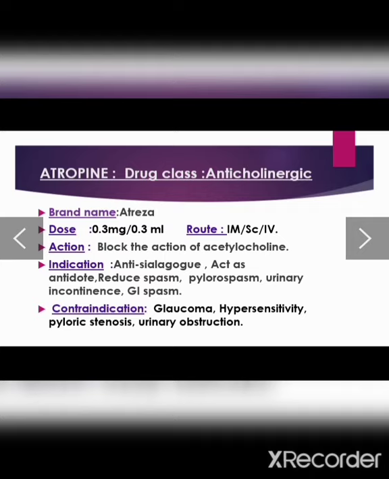But if we want to give it intravenously, we have to dilute the injection, and we don't give the injection without dilution. Furthermore, let's move towards the action, the mechanism of action of atropine. I will tell you in detail how atropine works in our body. For example, these are the body cells.